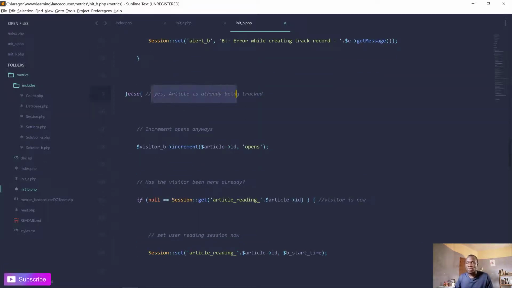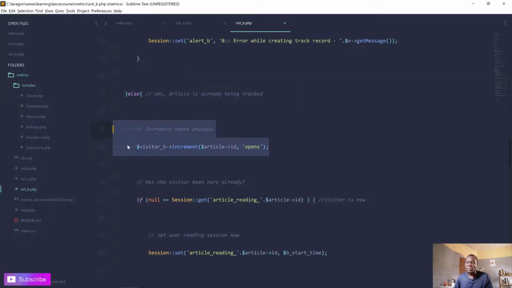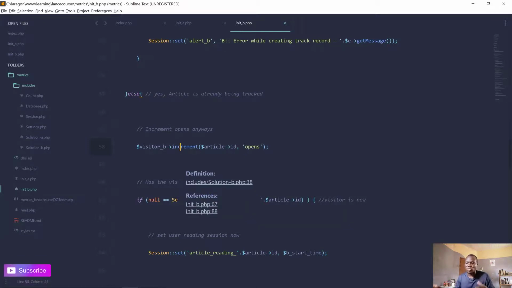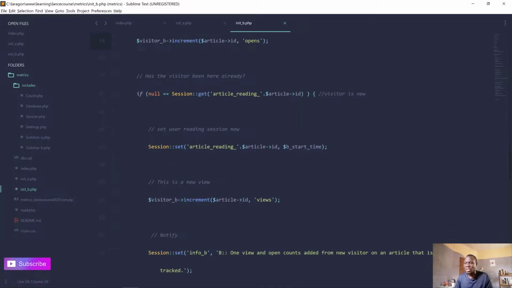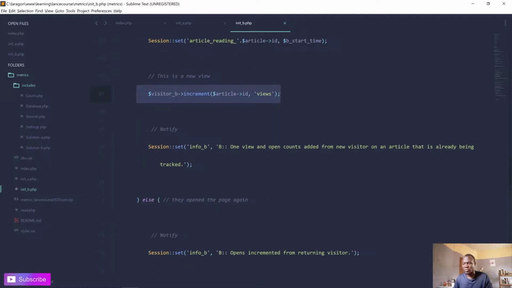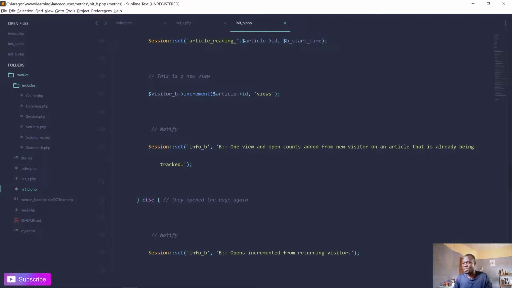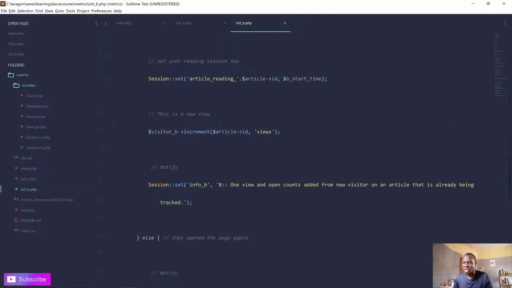In case the article already exists, it's already recorded, now we turn to the visitor himself. Automatically we increment the opens, because every time we hit the page, we increment the opens. So we do that in the first place. Now we check whether the visitor has already been here. If the visitor has not visited this particular page before, then we count it as a new view. So we now count a view, right? And we say, okay, one view and one open count added, of course, because the open is here, added from the new visitor on an article that is already being tracked. So that gives us this precision.